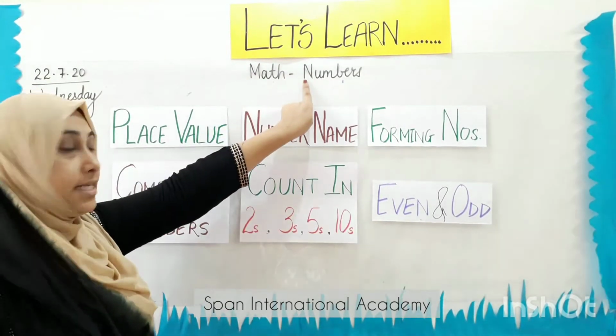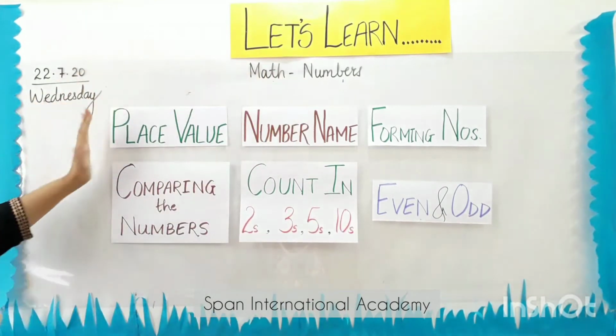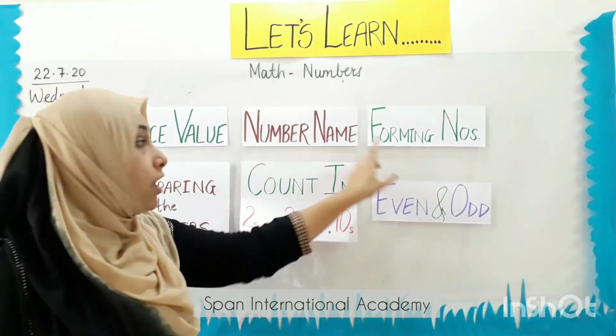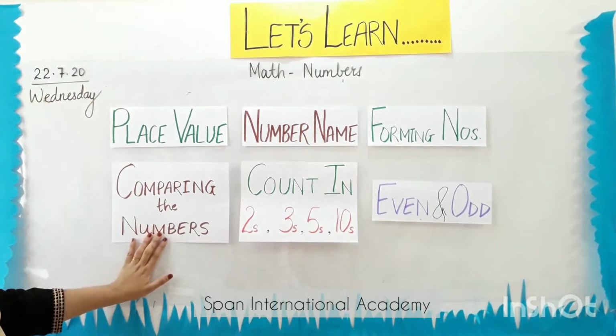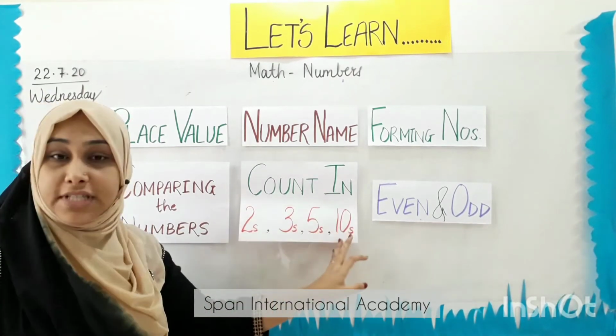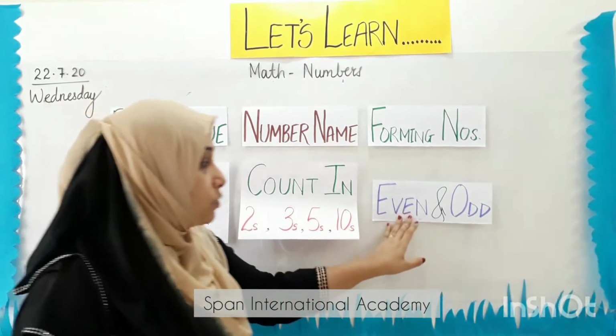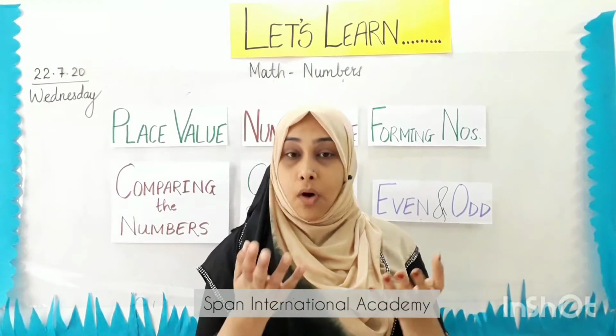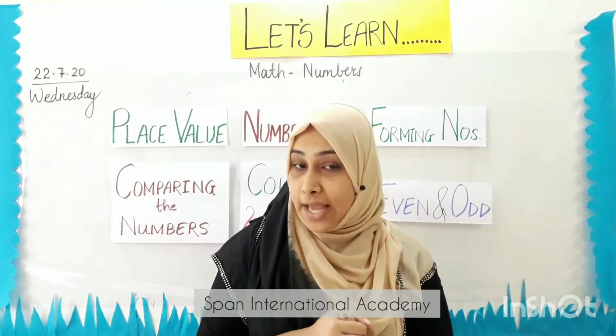Chapter number 1 is numbers. And in that, up to now, we have covered place value, number name, forming numbers, comparing the numbers, counting in 2s, 3s, 5s and 10s. And in the Zoom class, we learned even and odd numbers. And all this you all have completed in your notebooks as well.